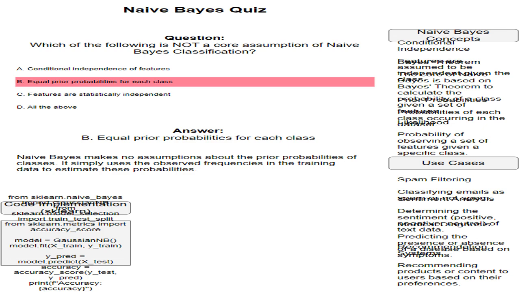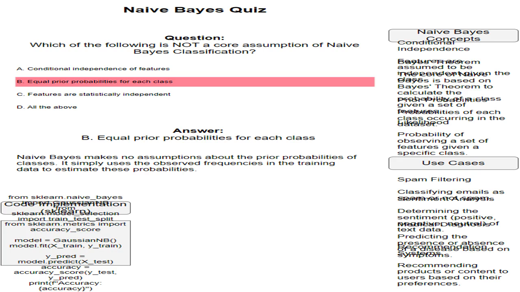Let's consider predicting whether an email is spam, class 1, or not spam, class 0, based on two features: contains the word money, feature 1, and contains the word free, feature 2. Conditional independence means that the probability of containing the word money given that an email is spam is independent of whether the email also contains the word free. Mathematically, P(feature 1 = 1 | class 1, feature 2 = 1) = P(feature 1 = 1 | class 1).